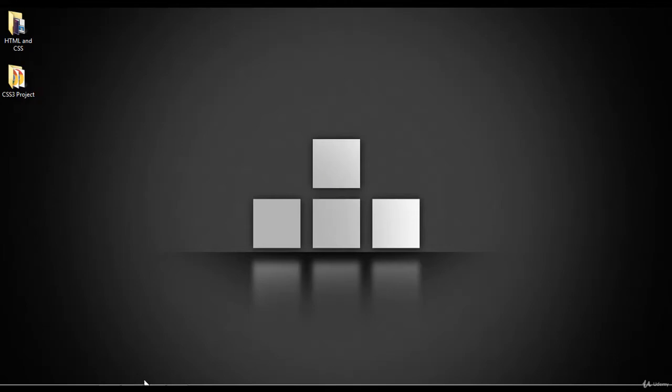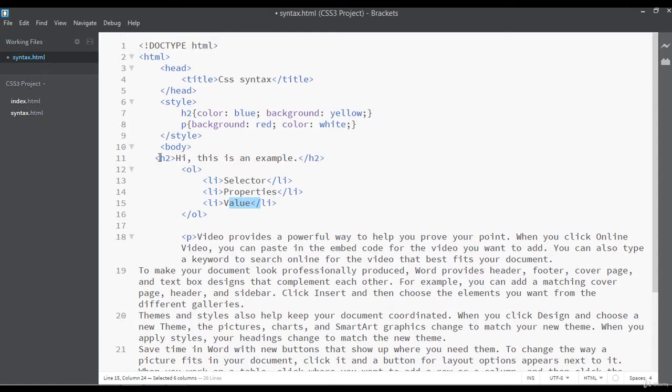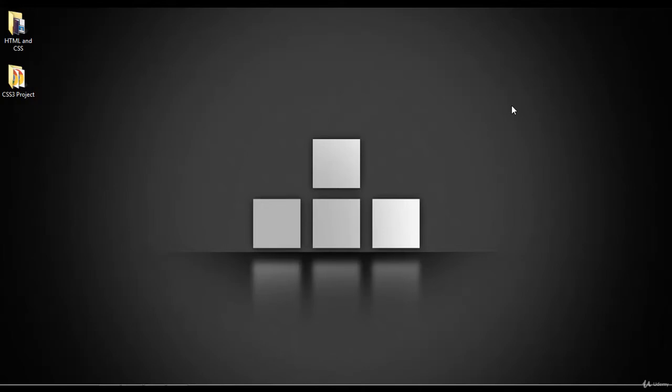And what is your task? Let me tell you. You should insert any heading, any element. That can be a heading, that can be a paragraph tag, that can be any tag. Then you can select that heading inside this style tag, and apply some properties and values for that. So in the next class we will come back and we will start discussing CSS methods.